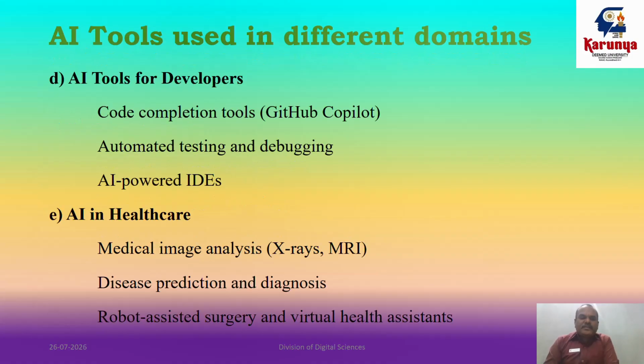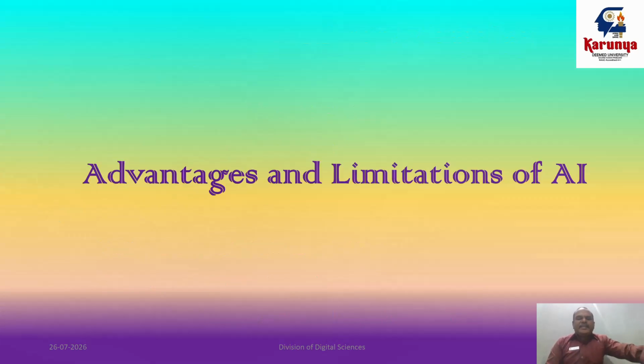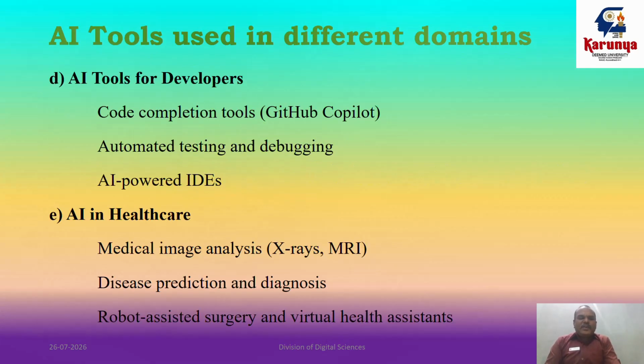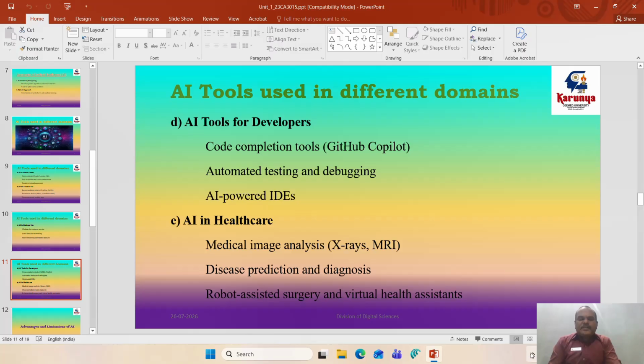Then for developers, nowadays developers are also using a large number of AI tools. For example, GitHub, cloud tools, automated testing and debugging, AI-powered IDEs. Lots and lots of AI tools are available for developers also. And also healthcare, like medical image analysis, disease prediction and diagnosis, robot-assisted surgery and virtual health. These are all examples of AI in healthcare. Okay, so these are all the different AI tools we are using nowadays for the purpose of human beings.